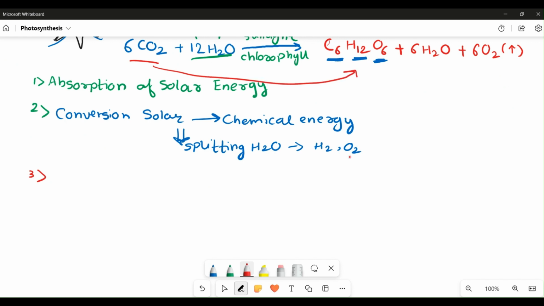Which leads us to the third step of photosynthesis, the conversion of the CO2 molecule into a glucose molecule. Now, how would this be converted? We have studied reduction processes, which is the removal of oxygen from a particular compound.